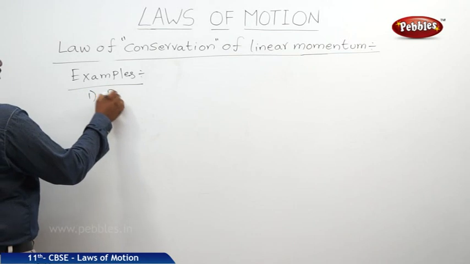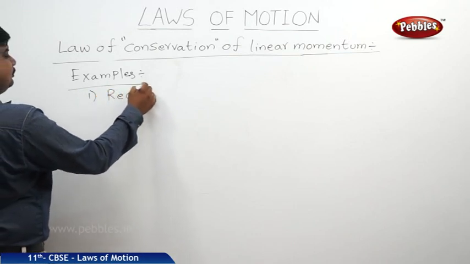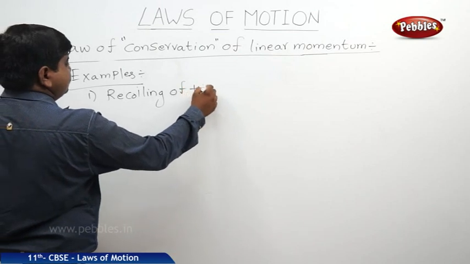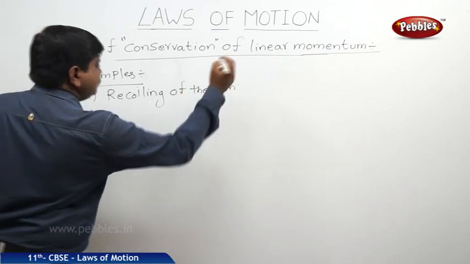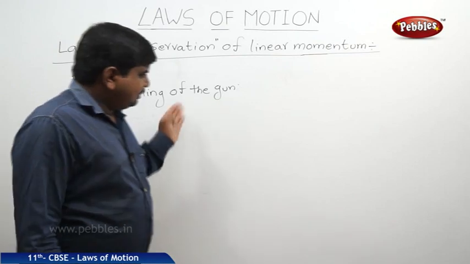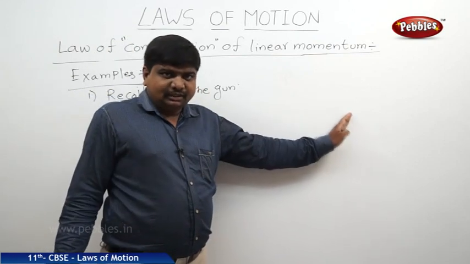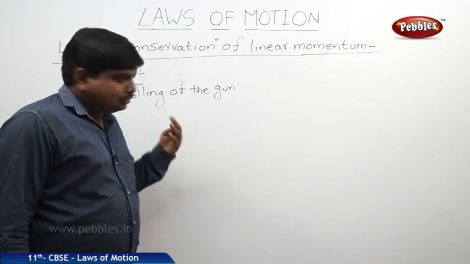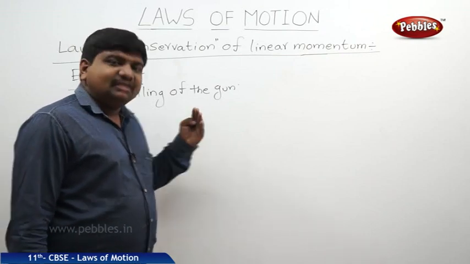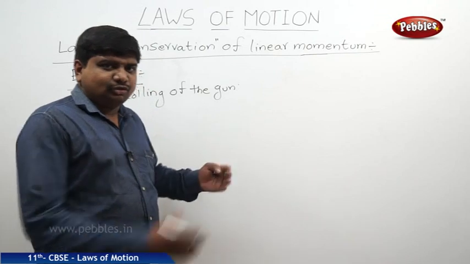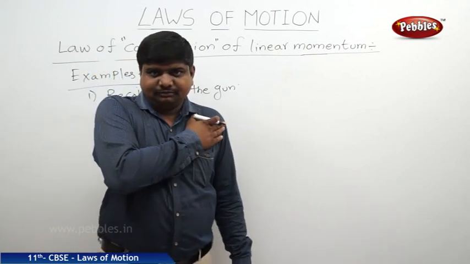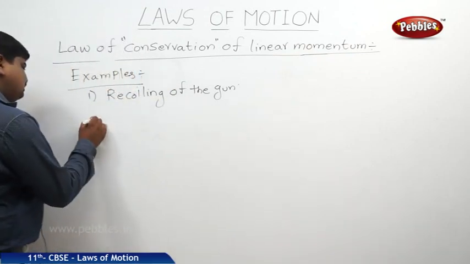First one, recoiling of a gun, as we mentioned in Newton's third law of motion. When a bullet is fired from the gun, the gun will move back. So to bear with the force, the soldiers used to put the head of the gun on the shoulder. That is one example.